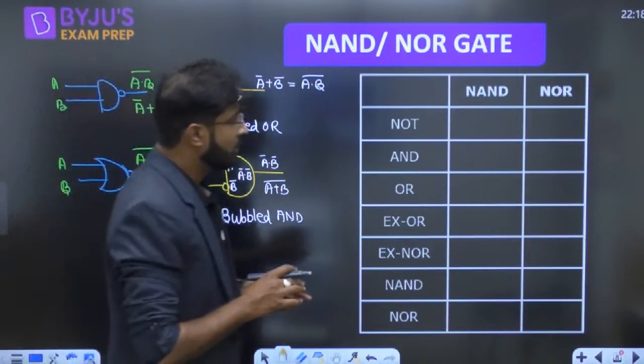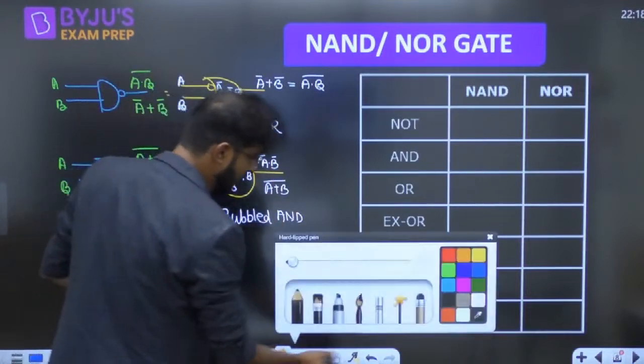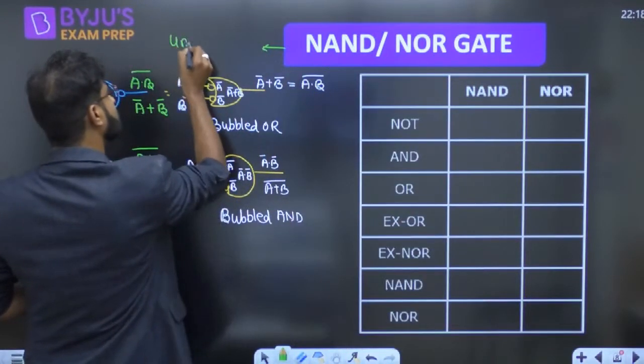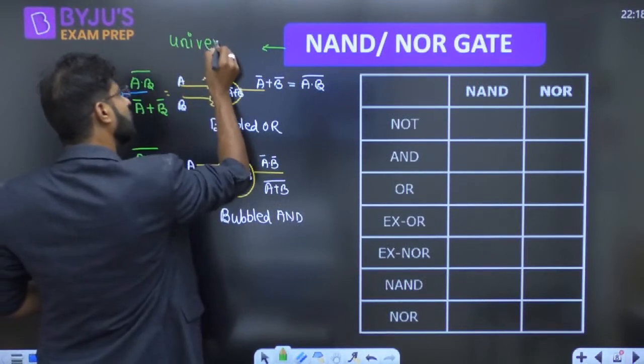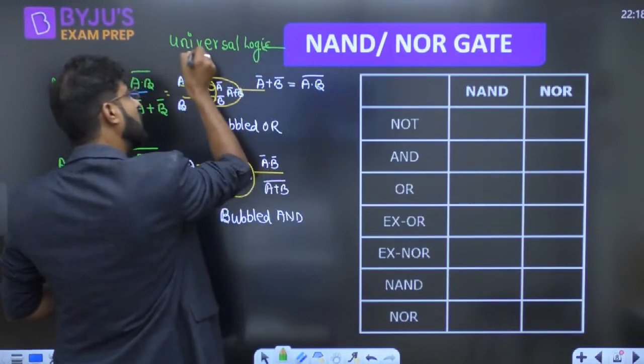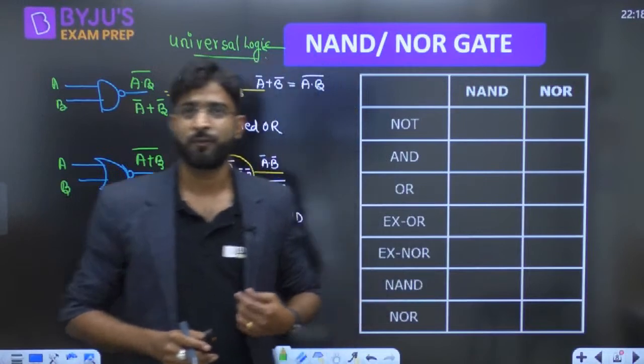Okay. Now guys, NAND and NOR both are called universal logic. As we know, both are called universal logic. I will share the PDF also. Don't worry, everyone.